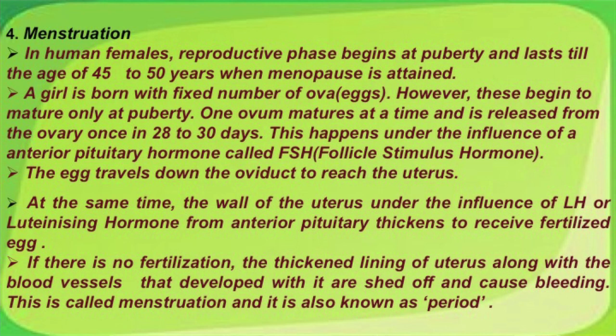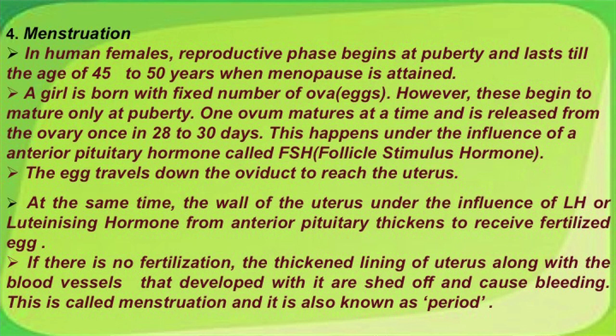Menstruation is another physiological change and it is important to talk about it at this juncture. In human females, the reproductive phase begins at puberty and lasts till the age of 45 to 50 years when she attains menopause. A girl is born with a fixed number of ova, however, these begin to mature only at puberty. One ovum matures at a time and is released from the ovary once in 28 to 30 days. This happens under the influence of the anterior pituitary hormone called follicle stimulating hormone or FSH.